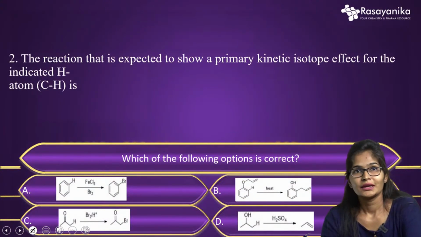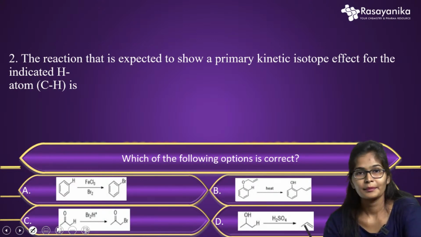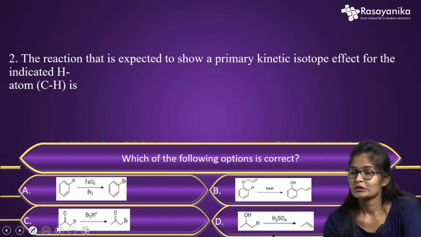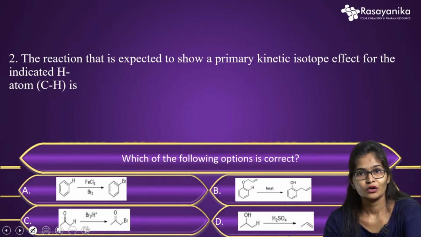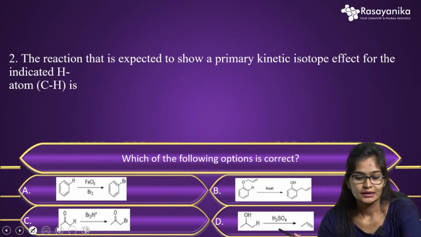The next question is: the reaction that is expected to show a primary kinetic isotope effect for the indicated proton atom, where the CH is mentioned. In all the options they have mentioned the CH bond. In option A, option B, option C and even option D, they are talking about the CH with respect to the primary kinetic isotope effect.